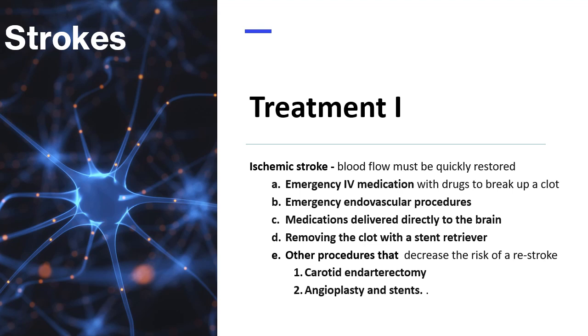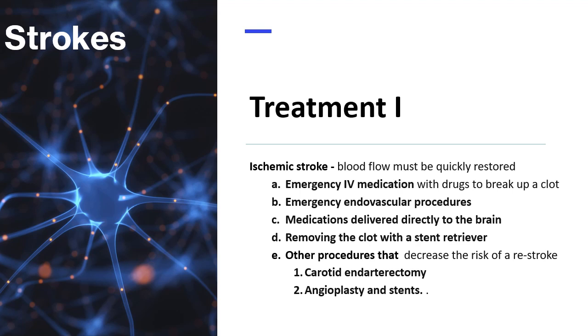Emergency treatment for stroke depends on whether it's an ischemic stroke or a hemorrhagic stroke. In ischemic stroke, blood flow must be quickly restored to the brain. First, emergency IV medication must be given with drugs to break up a clot, and this has to be given within 4.5 hours when symptoms first started. The sooner these drugs are given, the better. Quick treatment improves chances of survival and reduces complications.